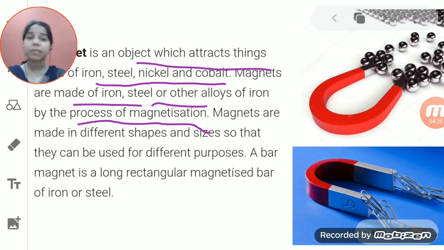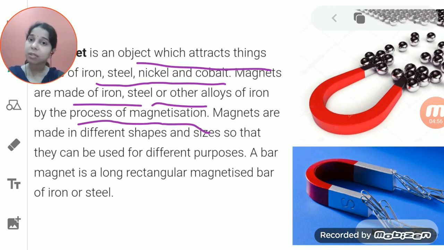Now see here, suppose we take an iron, and if you take another iron and try to make them attract each other, is it possible? No, they will not attract each other until and unless they have the property of a magnet in them. So what we will do is take an iron and give the property of a magnet to that iron.